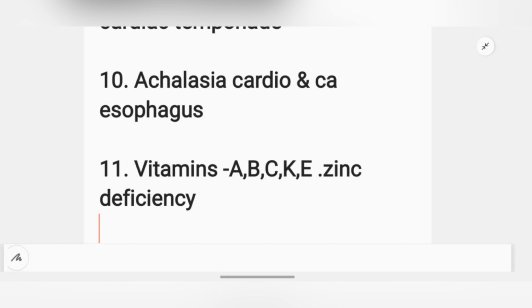Vitamin A, B, C: what are the clinical features you can see in a patient who has a deficiency of a particular vitamin, and the enzyme, coenzyme, all these you must know. There are not too many things. I have provided a vitamins chart in my 20 important topics video. You can get it from there. Zinc deficiency is also very important. I have given other important deficiencies in that chart as well. So just read those carefully because it is going to be there in your exam 100%.